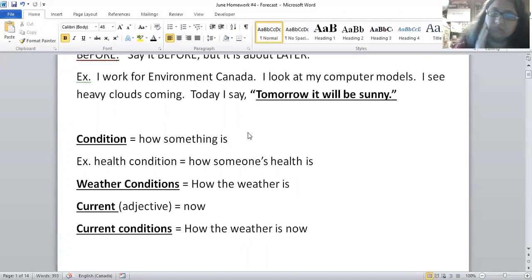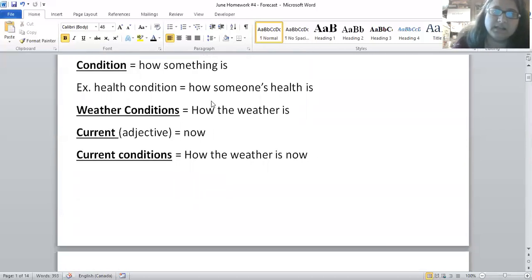If it's new and beautiful, it's in good condition. Another example is a health condition. If someone is sick, they don't have a good health condition. Or if someone is healthy, they have a really good health condition. So in our case, we want to know about the weather condition. How is the weather?